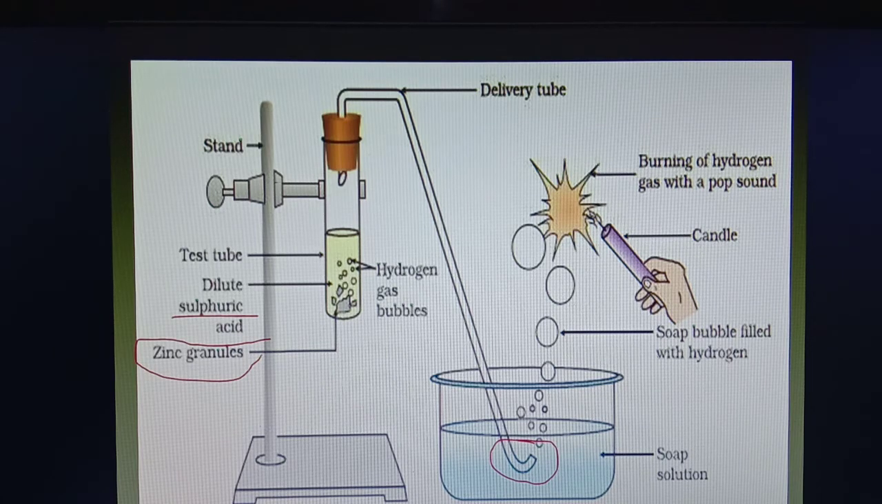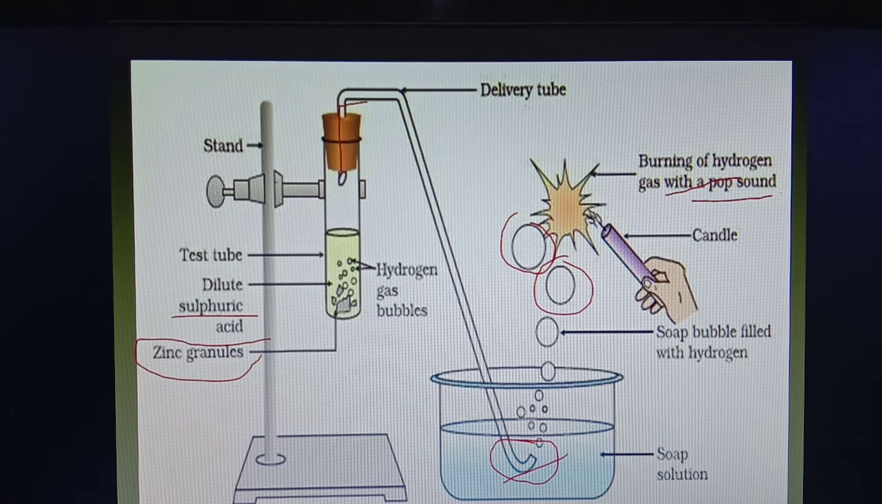So when the reaction between zinc and sulfuric acid takes place, hydrogen gas is formed and it travels through this delivery tube and goes into this soap solution and forms bubbles. You can see the bubbles here. When we bring a burning candle or a matchstick near these bubbles, they burst with pop sound. This is the test for hydrogen gas. You can hear a pop sound when this hydrogen gas burns.